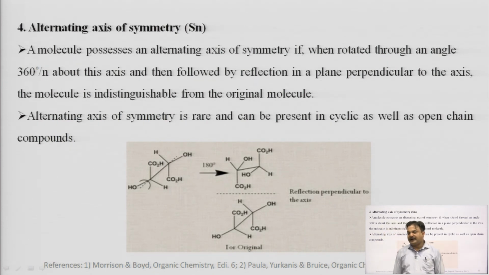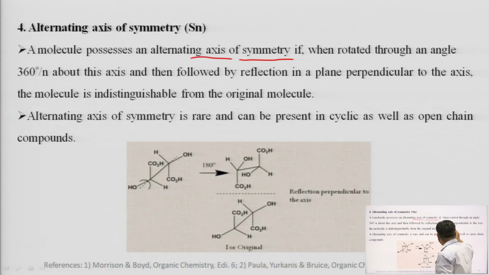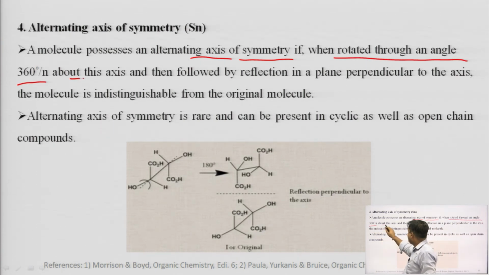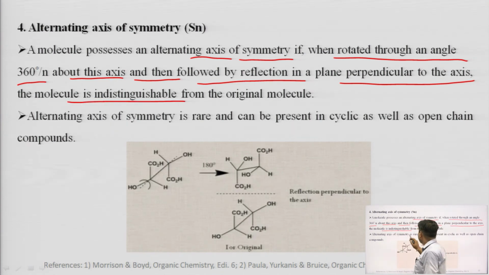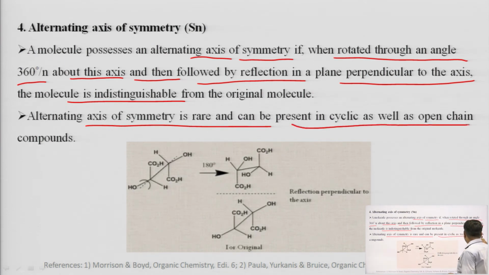The fourth important element is the alternating axis of symmetry, denoted by Sn. A molecule possesses an alternating axis of symmetry if, when rotated through an angle 360 by n about this axis and then followed by reflection in the plane perpendicular to the axis, the molecule is indistinguishable from the original molecule. It means we will meet the same molecule at the end after the rotation, and they are non-distinguishable. Alternating axis of symmetry is rare and can be present in cyclic as well as open chain compounds.